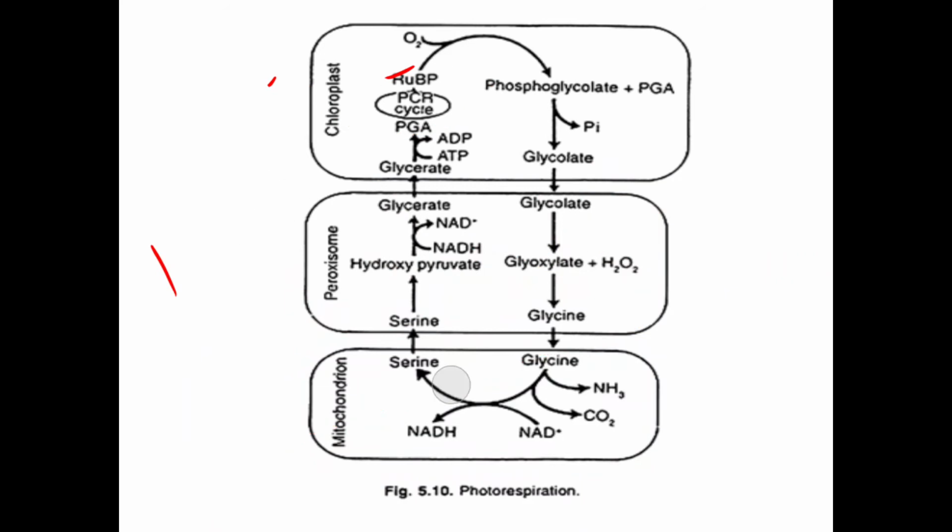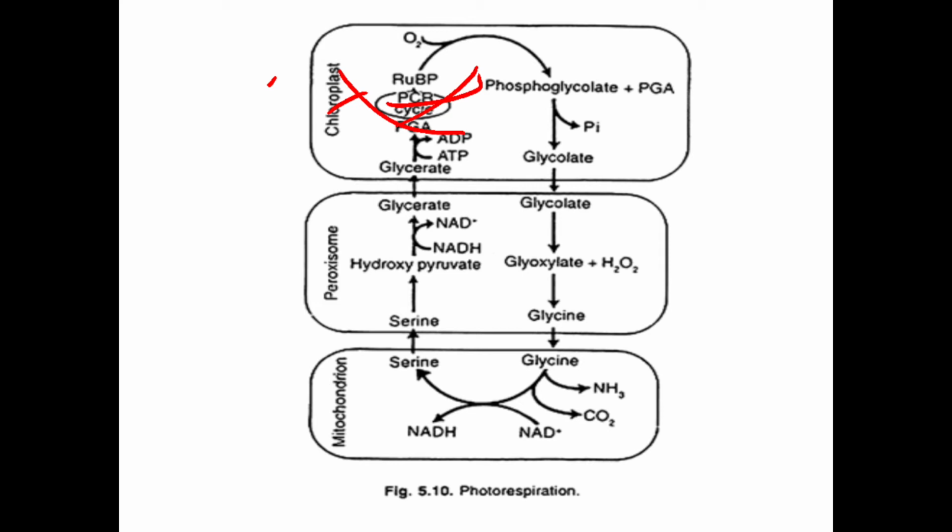The same substrate in the chloroplast, that is RUBP, ribulose bisphosphate, will accept oxygen in the presence of the same enzyme Rubisco. Clear? We know that Rubisco is an enzyme which has both properties, the carboxylation property as well as the oxygenation property.